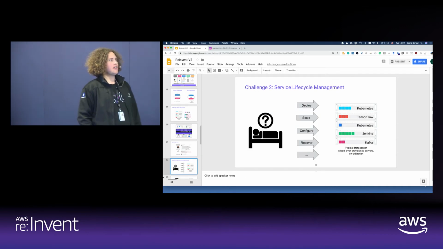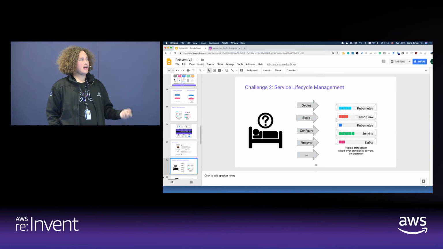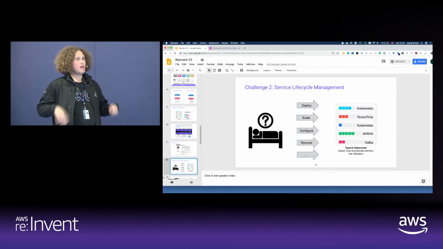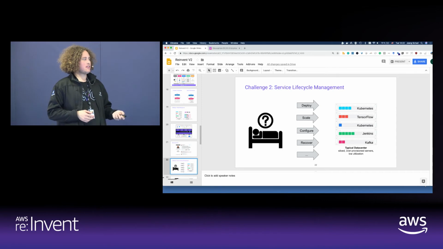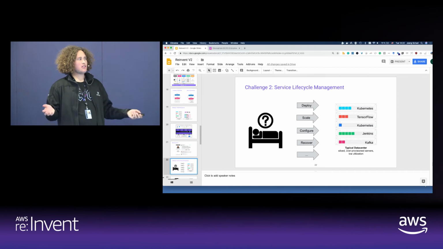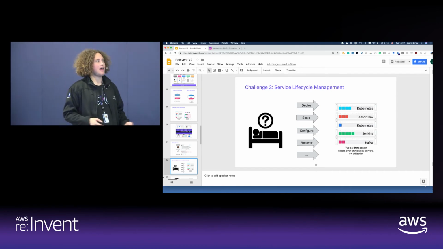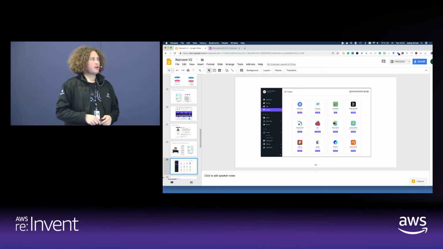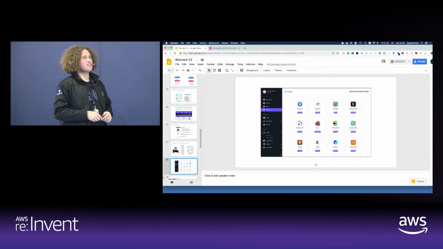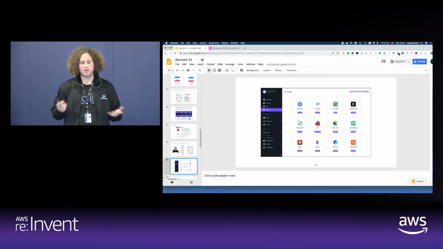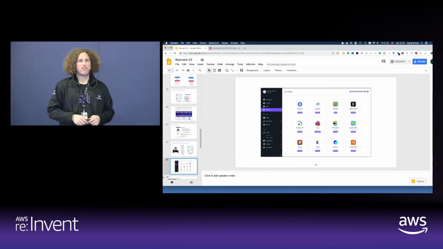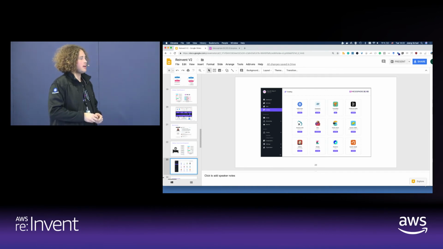Challenge 2, and that's what we mentioned earlier, is the lifecycle management here. So we want something similar to what Amazon is doing for us for all those services, managing them, keeping track, but we still want to be able to also utilize our resources in our own data center, potentially burst into AWS as a cloud. So we have worked together with a bunch of partners, and we have this service catalog with all those different services, such as Kubernetes, HDFS, Flink, TensorFlow, and it gives me a very similar experience to using a managed service in the cloud.